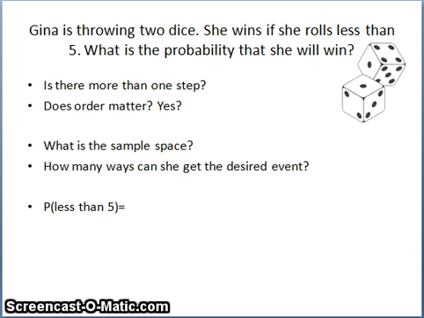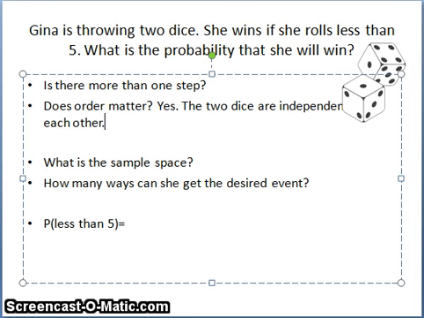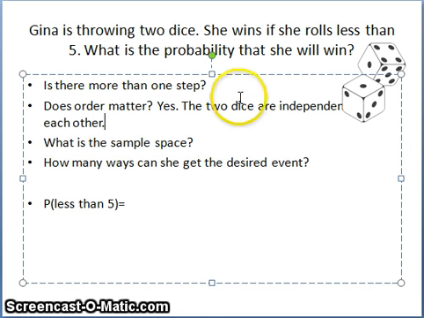Here's another one. Gina is throwing 2 dice. She wins if she rolls less than 5. What is the probability that she will win? So, does order matter? Yes, in a sense, it does, because the 2 dice are independent of each other. They are distinct, they are different, they work separately, so yes, order does matter, which means that we're going to be looking at multiplication. So yes, order matters, and yes, there is more than one step, because I have 2 dice, 1, 2.